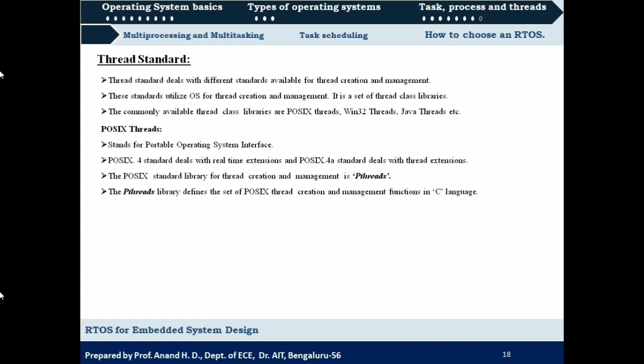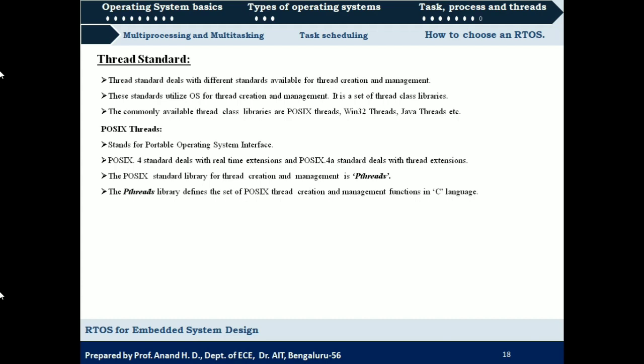So pthreads is the standard library that will be used by the operating system to create threads of the POSIX standard. The pthread library defines a set of POSIX thread creation and management functions which are in C language. The pthread library is nothing but a set of functions written in C language and used for creation and management of POSIX threads.